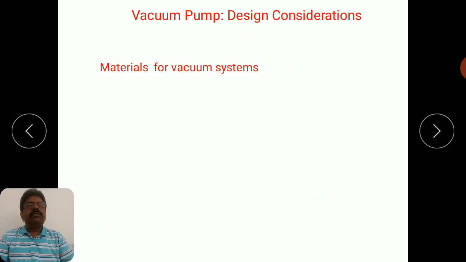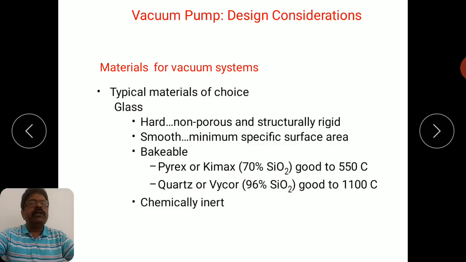Let us now discuss the different types of materials used for designing the vacuum system. The typical materials of choice, first one, glass. The important properties of glass which make it a suitable material for designing different components of a vacuum system are, for example, it is hard enough, non-porous, and structurally rigid.